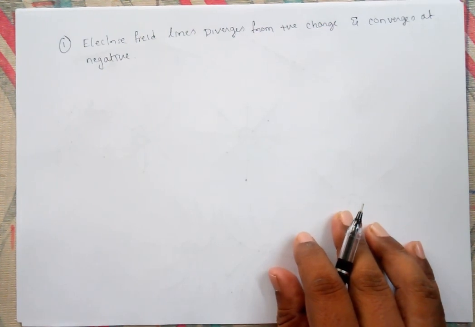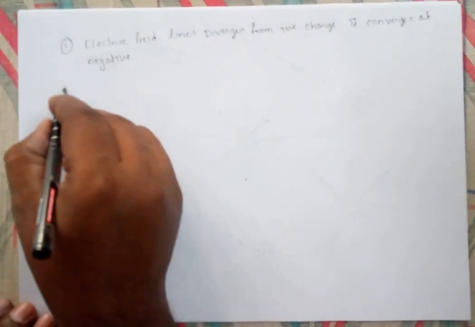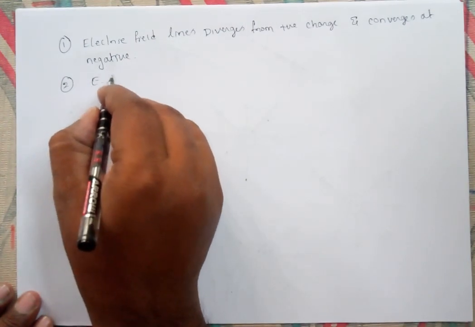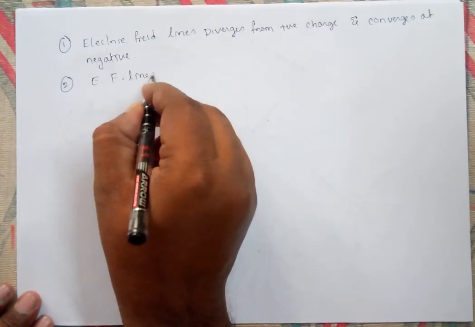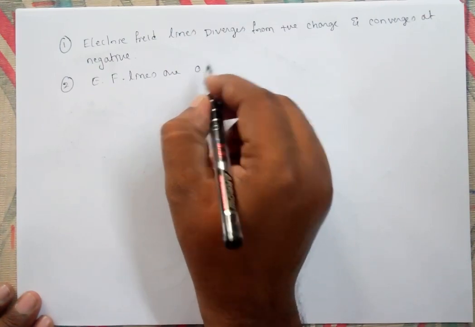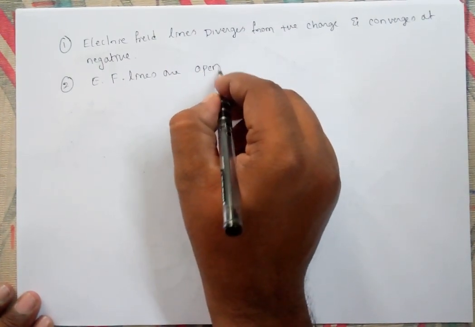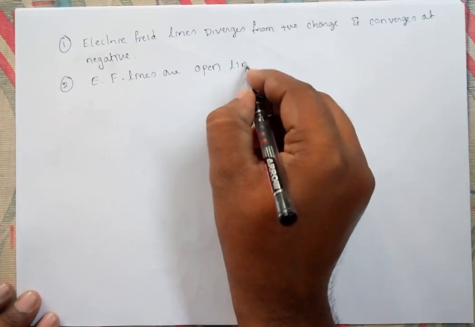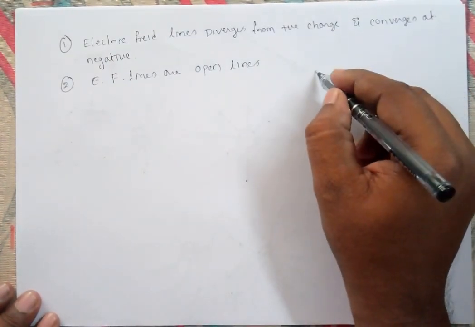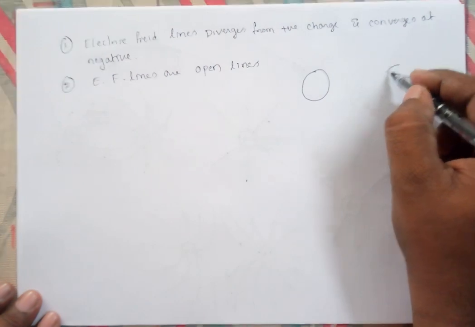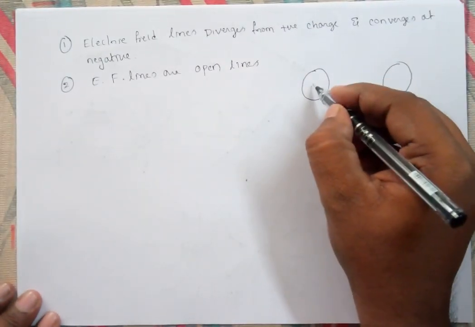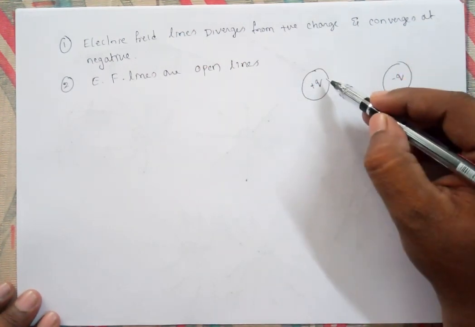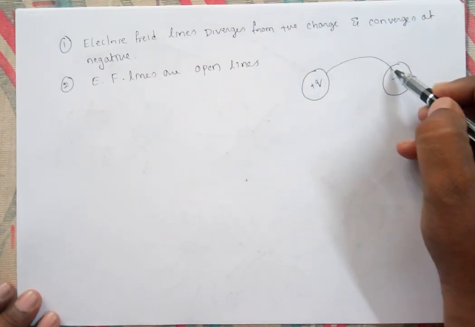And one more thing is that there will be open lines. Open lines means if you have two bodies, electric field lines are open lines. If you take two charged bodies, one positive charge and another a negative charge, the electric field lines diverge from a positive charge and end at a negative charge.